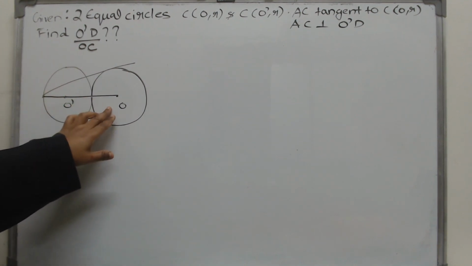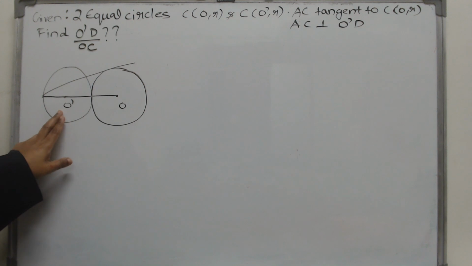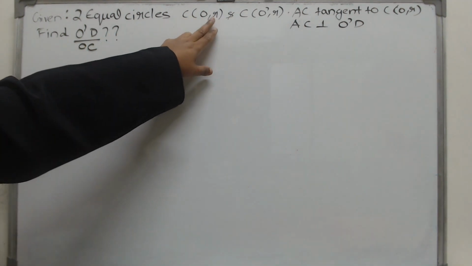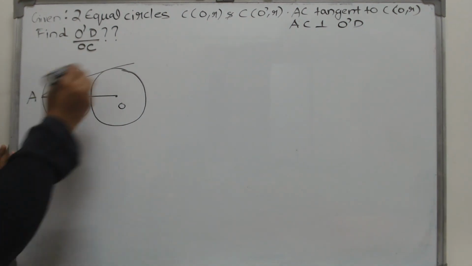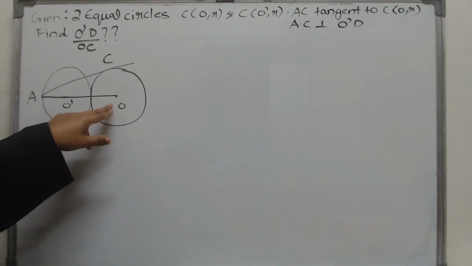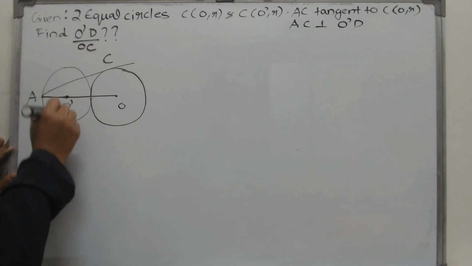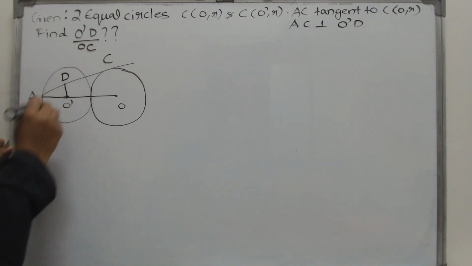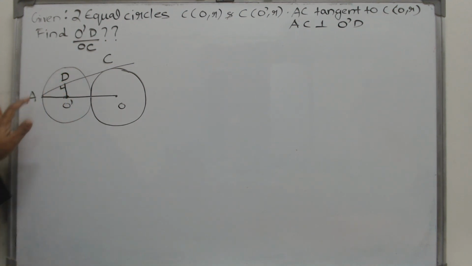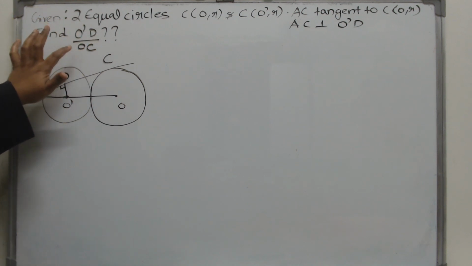So we have two circles, with different centers. One has O as the center, another one has O dash, but both of them have the radius R. Now we have a tangent AC to the second circle, the one with the center O. Now when you extend a line from this O dash, it meets AC at the point D, and O dash D is perpendicular to the tangent AC. Now what we have to find out is the ratio of O dash D and OC.